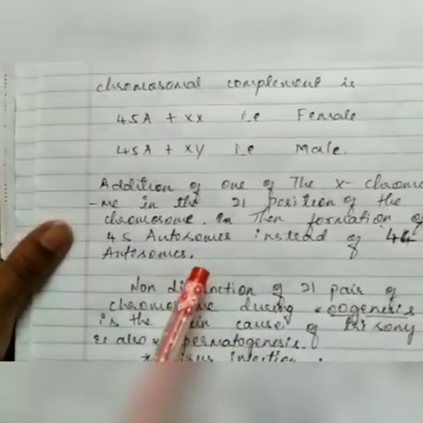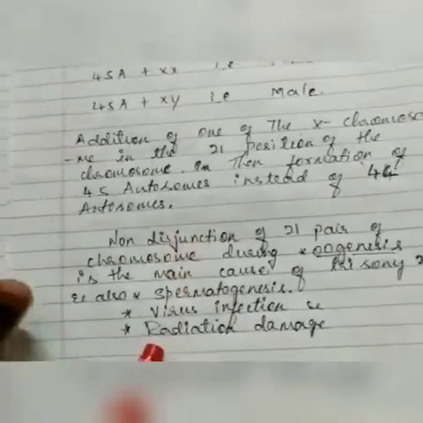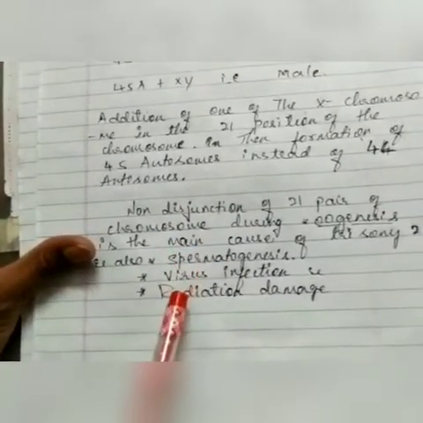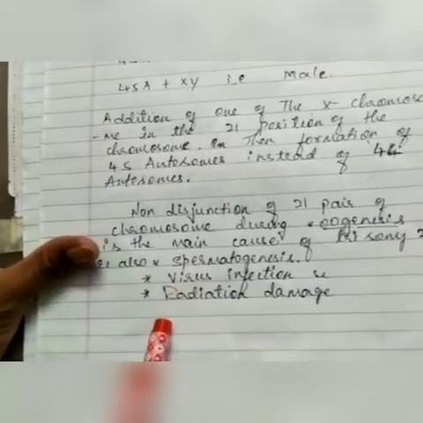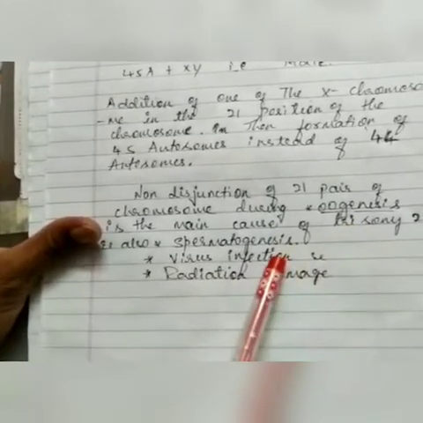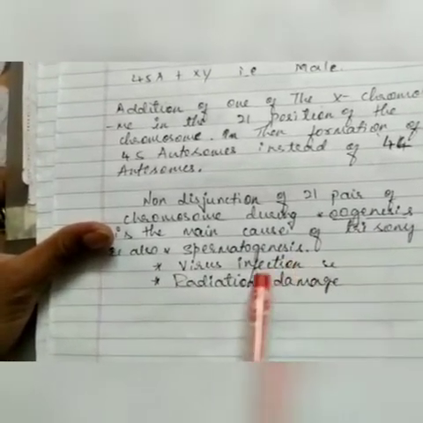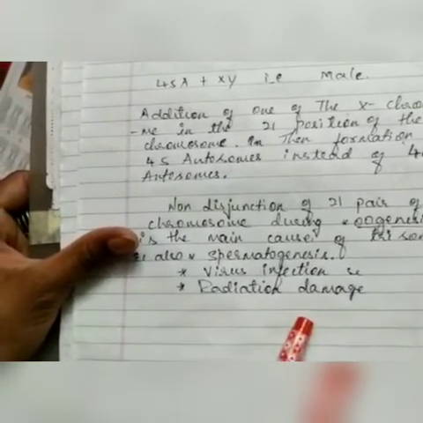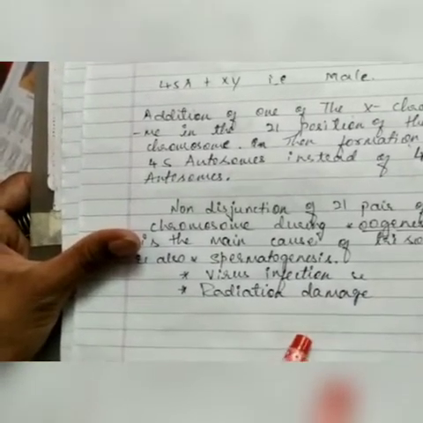At the 21st position of the chromosomes, non-disjunction occurs at the time of cell division, for example during oogenesis and spermatogenesis, sometimes due to virus infections, and sometimes radiation damage.